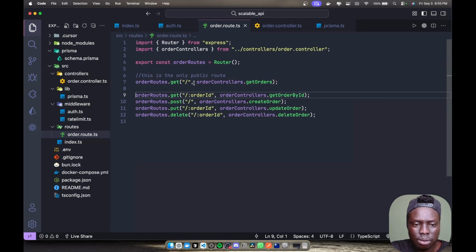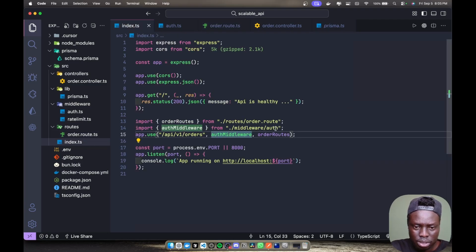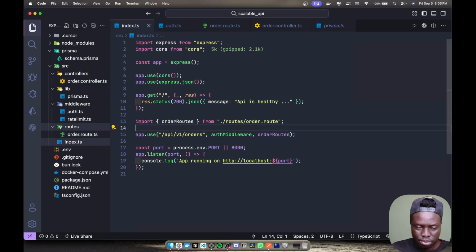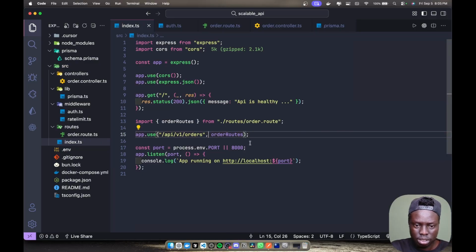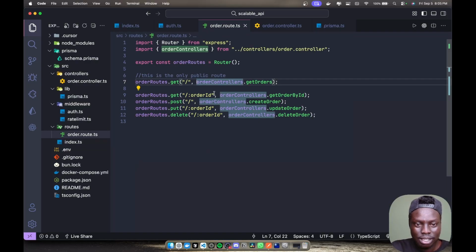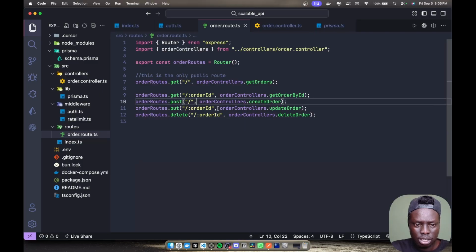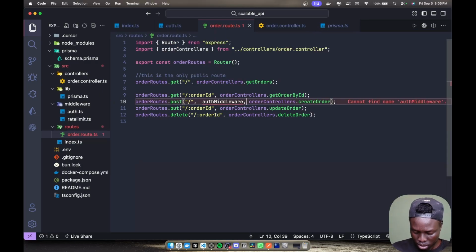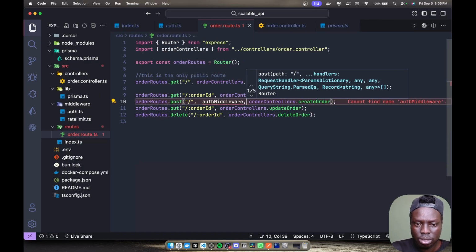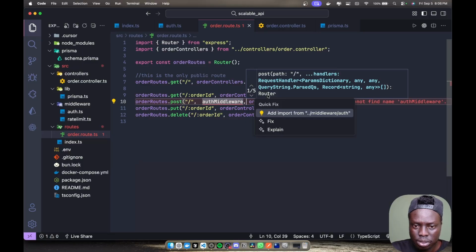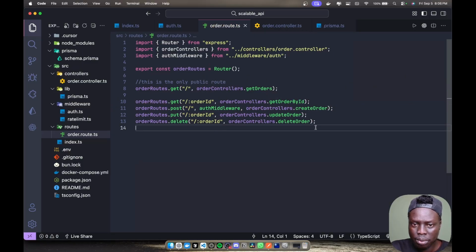So this will be the only one without it, and then you can come here, and rather than putting this auth middleware right here, I'm just going to remove it from here, cut it, leave this as is, and then you just put it here. Let's say I want only authenticated users to be able to post or create orders.